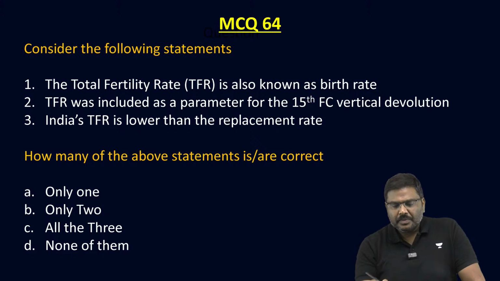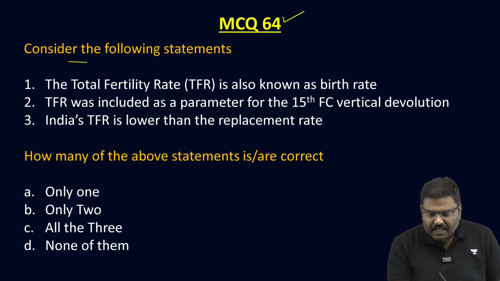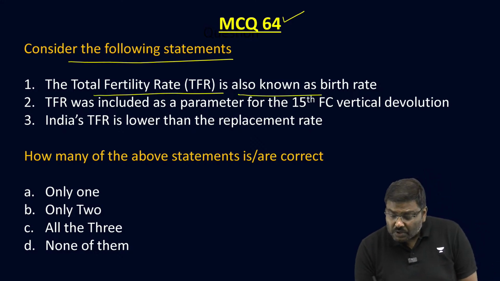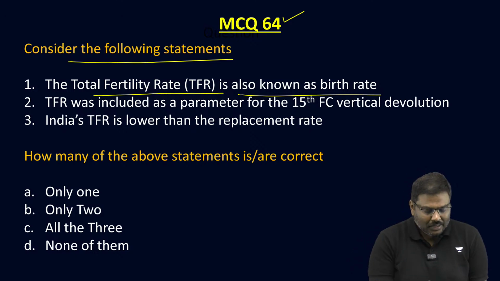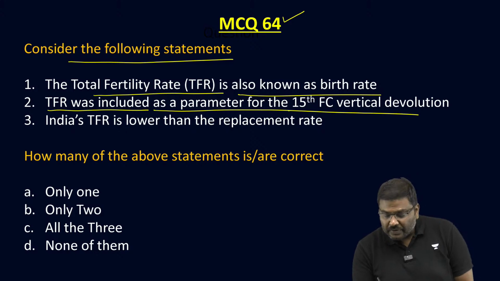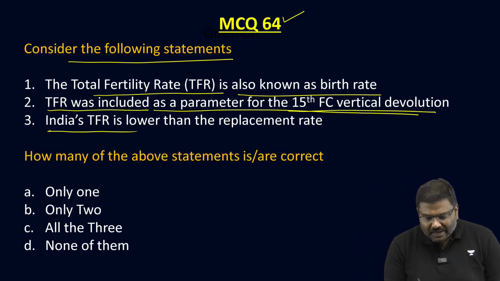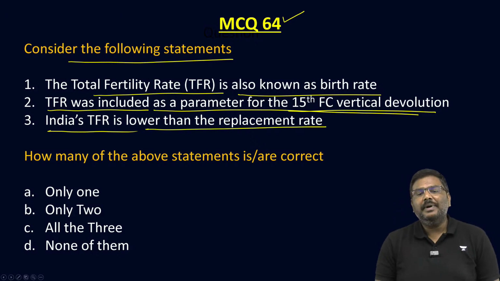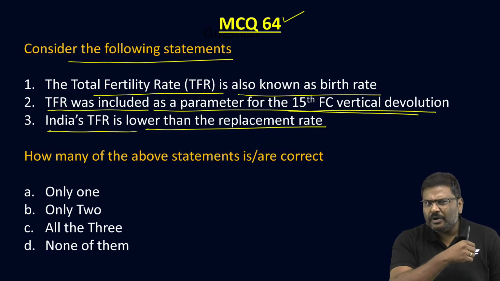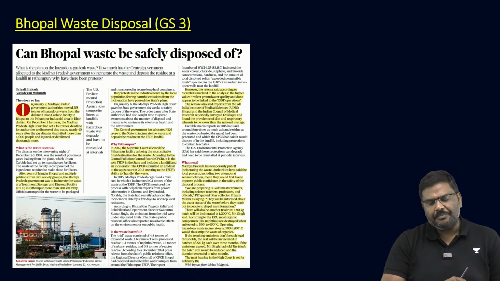Now, based on this, I've given an MCQ. MCQ number 64. Consider the following statements. Total fertility rate is also known as birth rate. The total fertility rate was included as a parameter for the 15th Finance Commission vertical devolution. India's total fertility rate is lower than the replacement rate. How many of these statements are true? Do let me know in the chat section. Otherwise, just wait for some time, I'll give you the answer.